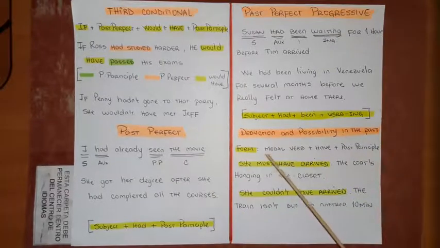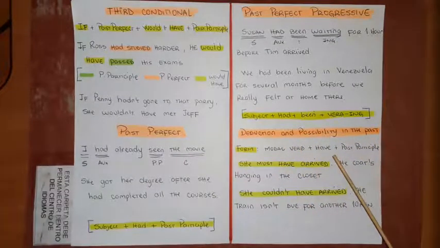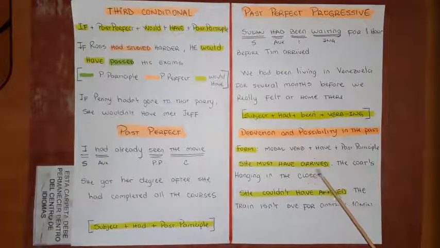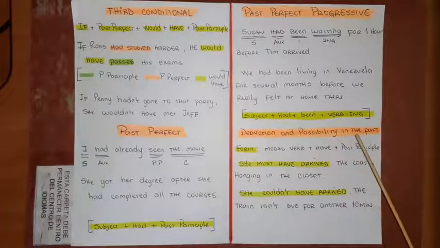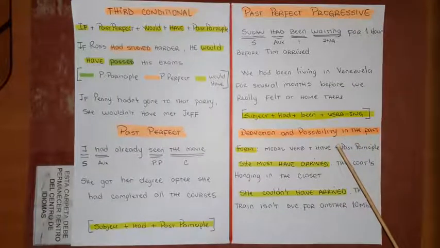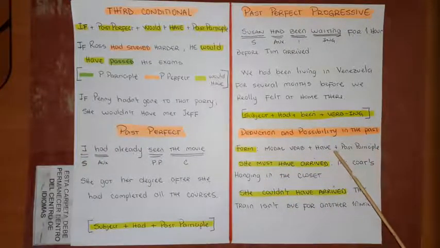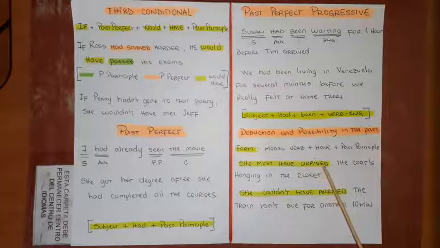Now let's talk about deduction and possibility in the past. Using modal verbs and have, you can talk like a possibility in the past, okay, or maybe like a deduction, something that maybe happened in the past. Like for example, well, let's first check this form: modal verb plus have plus past participle. Okay, so she must have arrived. She must have arrived. Okay, arrived in this case, obviously, is my past participle.